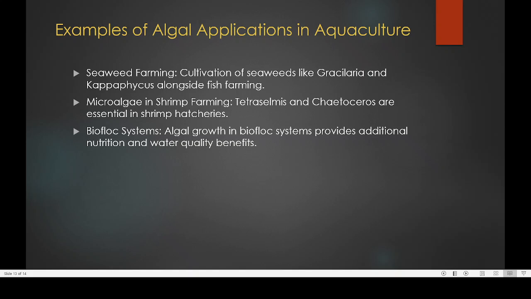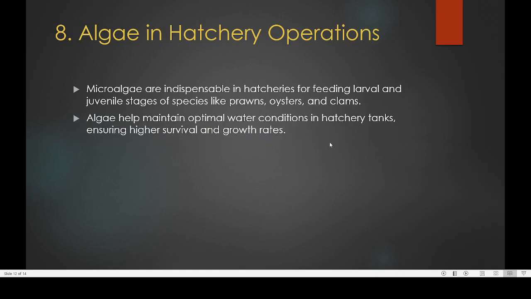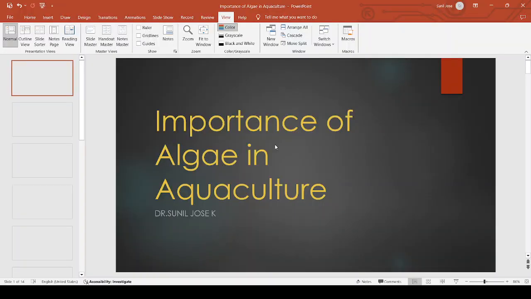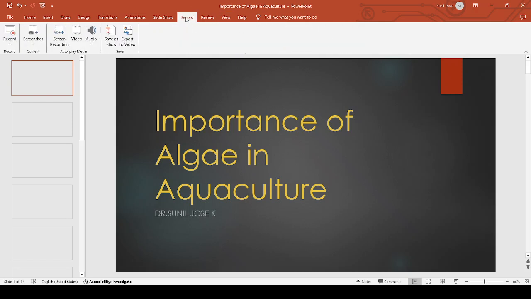Then microalgae in shrimp farming. Tetraselmis and Chaetoceros are essential in shrimp hatcheries. These are smaller types of algae. This kind of smaller algae can help the quality of the water in a rich way. So this is an idea regarding the various applications.